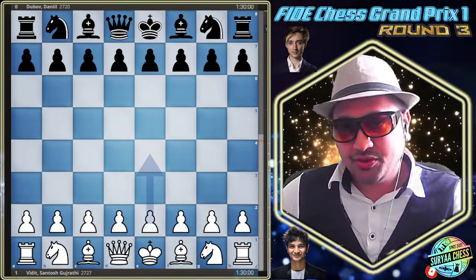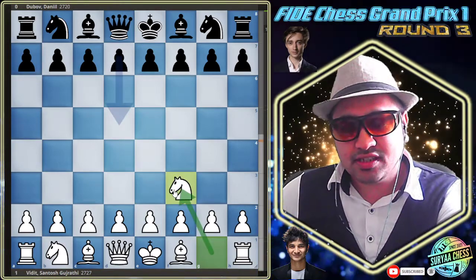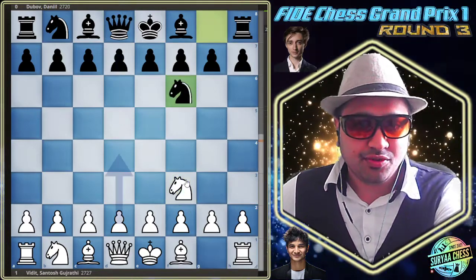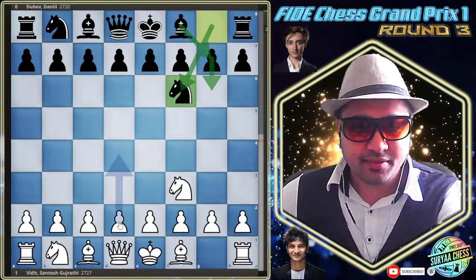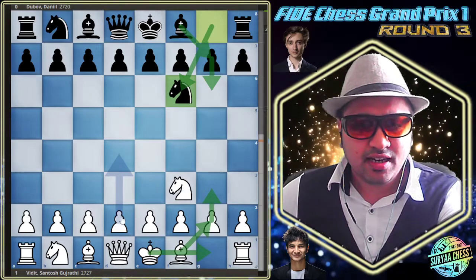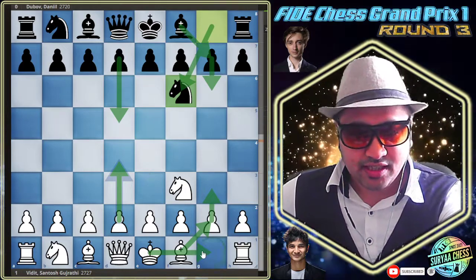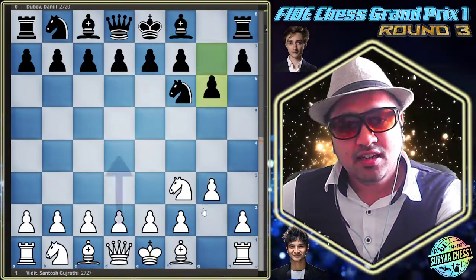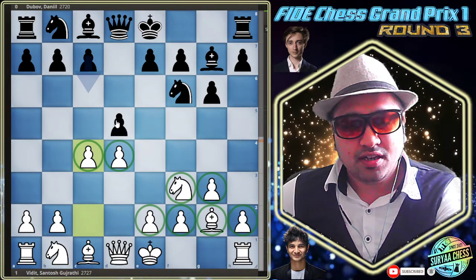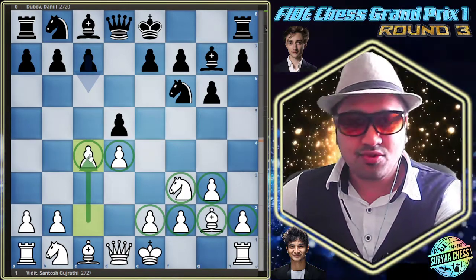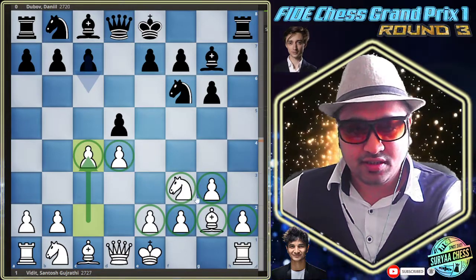2022, round 3, and the game started with the Réti Opening. Vidit decided to go with the Réti Opening here, and in the Réti Opening mostly it gets responded to with the King's Indian Defense structure, where white also goes for the same line. These are the lines which I also used to play when I see knight to f3. So we can quickly see the moves happening with what we discussed, and after c4 the structure is converted to the Catalan, because this is what we used to see in most of the Catalan lines.